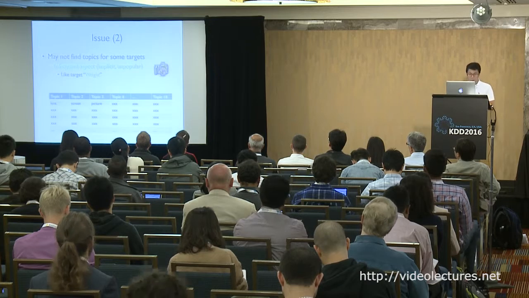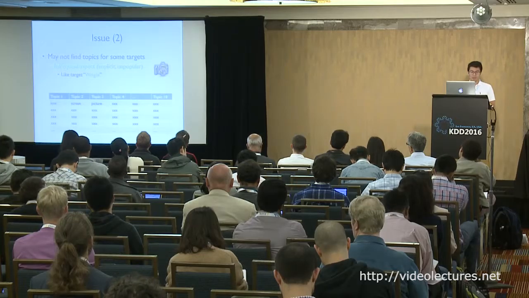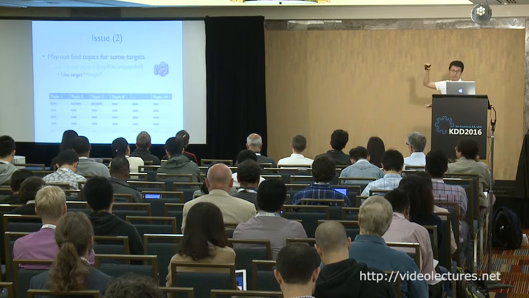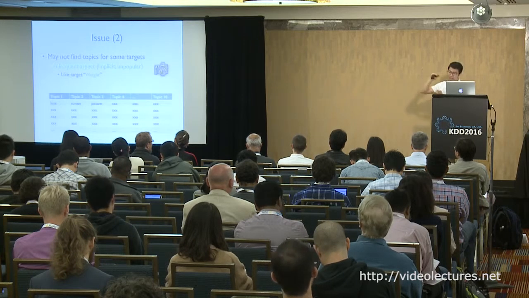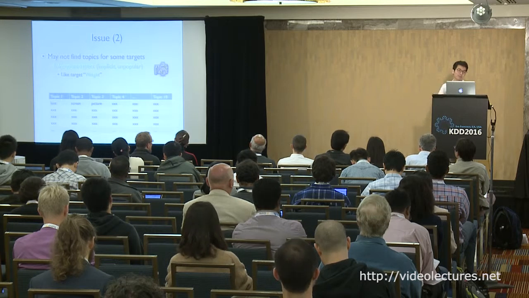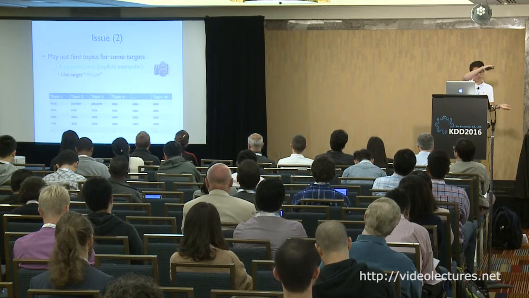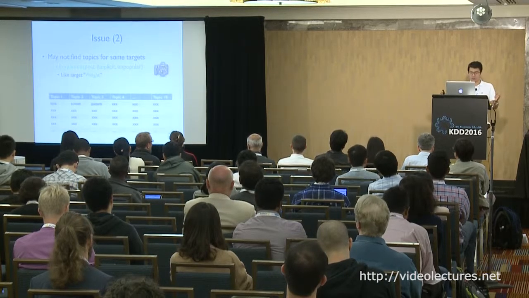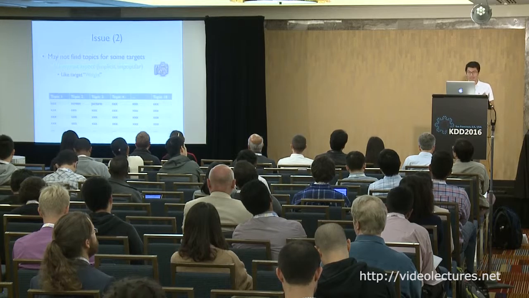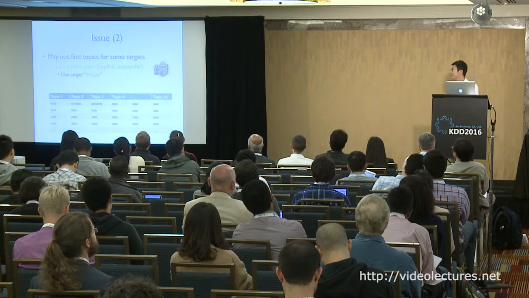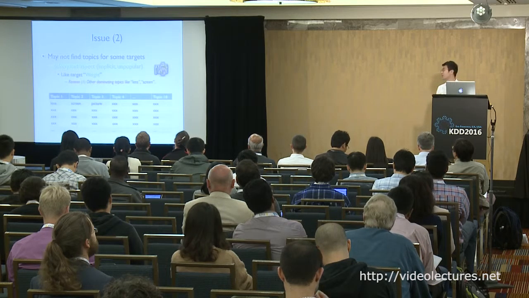Issue two, we may not find topics about some targets, because a collection of documents contains some popular topics, popular aspects, and also some unpopular aspects. For example, the weight. For a corpus of cameras, the topic model generates 10 topics. They may talk about the lens, screen, picture, or battery, something like that. But we cannot find anything about the weight because the topics are dominated by the popular topics.